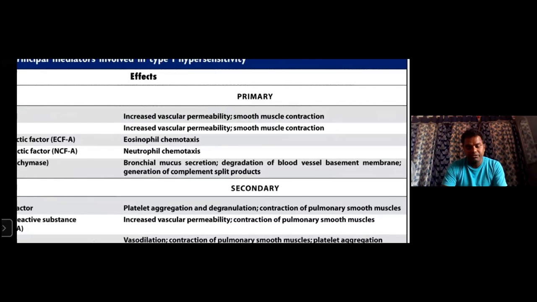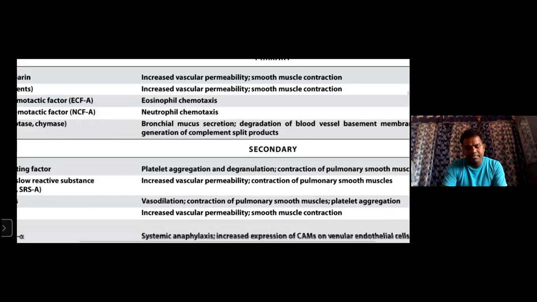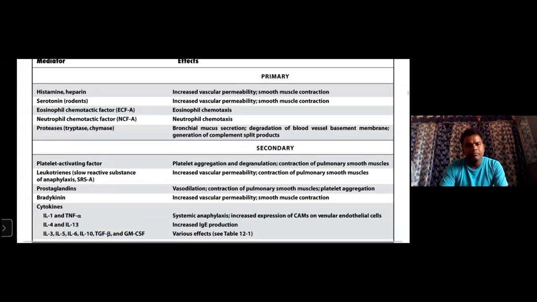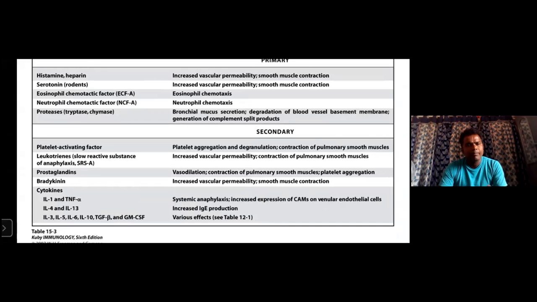These are the primary reactions. And what are the secondary reactions? They are platelet activating factor, then prostaglandins and bradykinin.